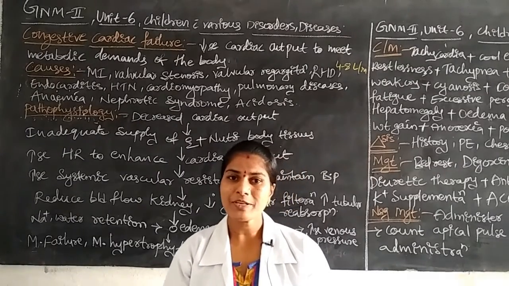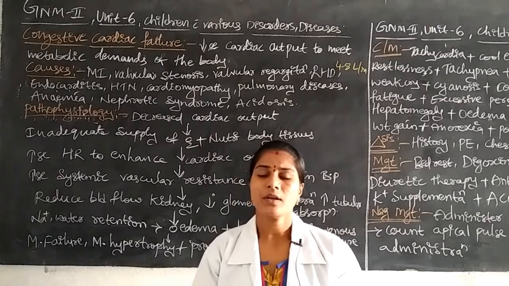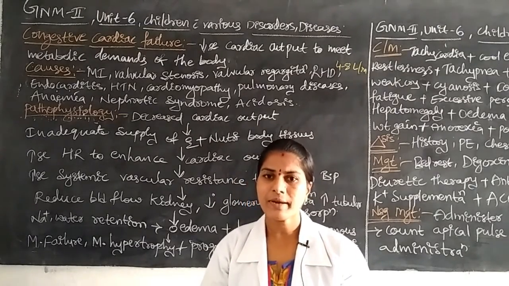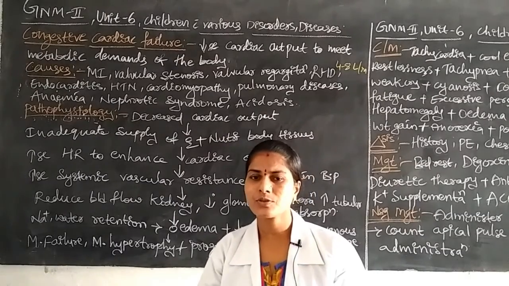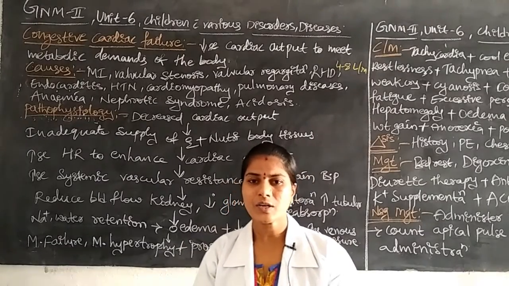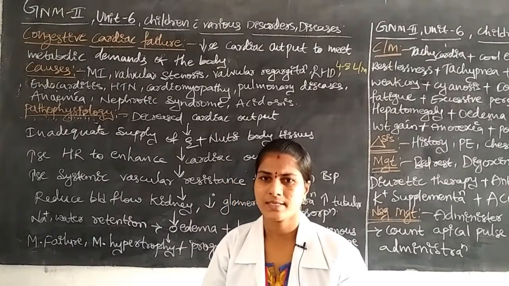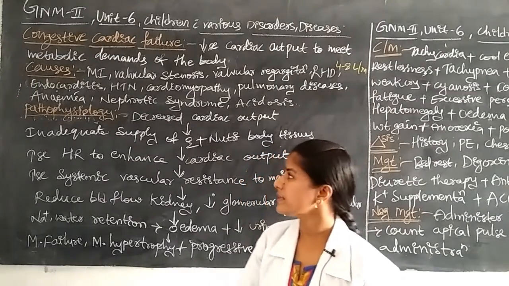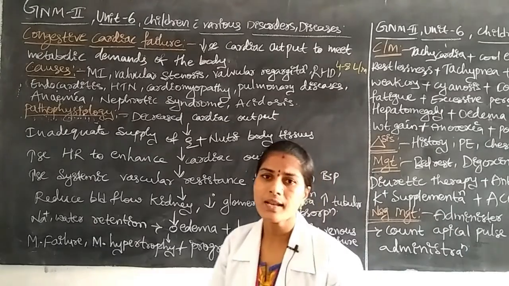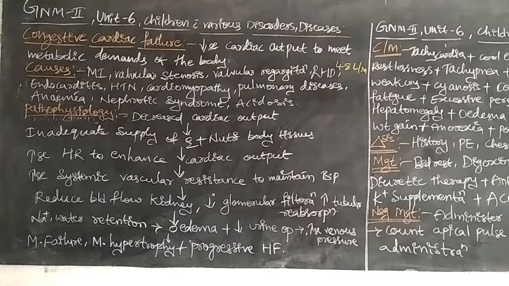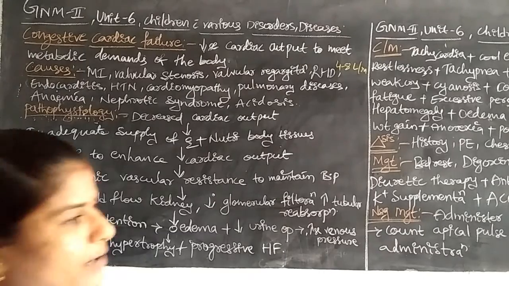In congestive cardiac failure, the heart decreases its cardiac output, which means the blood supply to the body parts is decreased. Why is the cardiac output decreased in children? We will discuss that in the causes. First of all, a special cause is myocardial infarction. It is one type of heart disease, where the oxygen supply to the cardiac muscle is decreased.